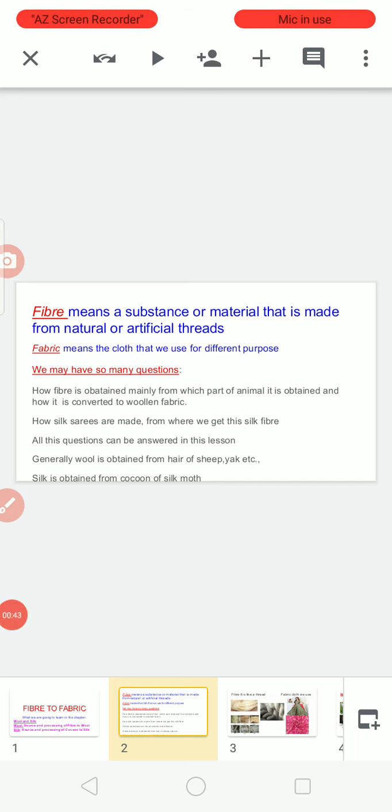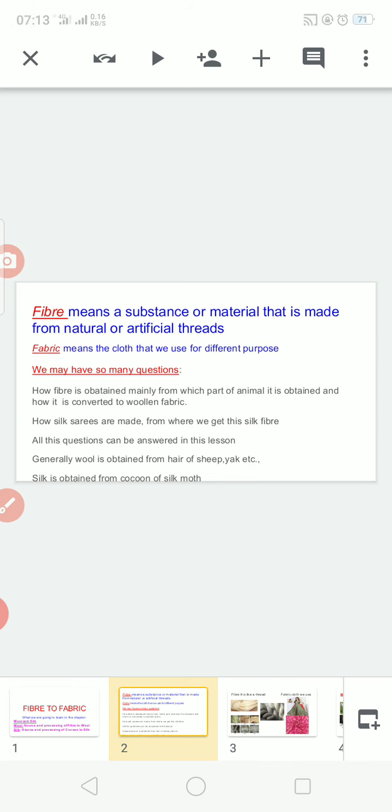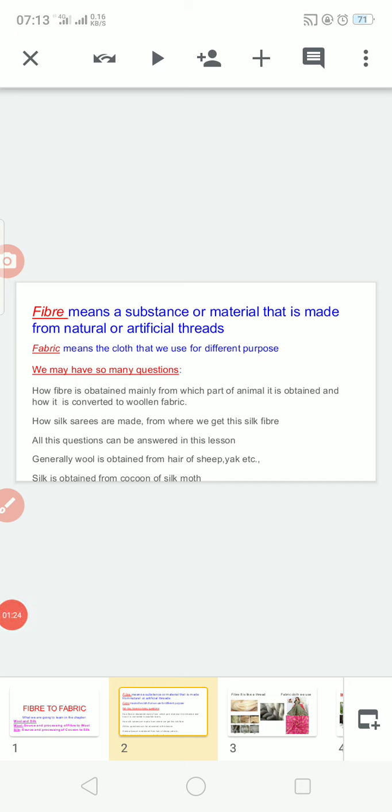Let us start the chapter with fiber. Fiber means it is like a thread. It is obtained naturally or artificially. You can see in this slide very clearly that fiber is like a thread. In this first diagram, you can see the thread-like material obtained from the banana tree. So fiber is a thread-like substance obtained naturally or artificially. By using chemicals also we can prepare fiber.